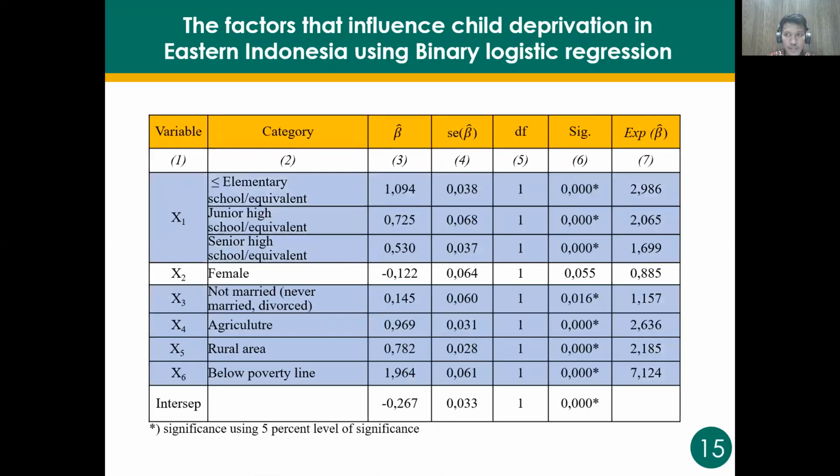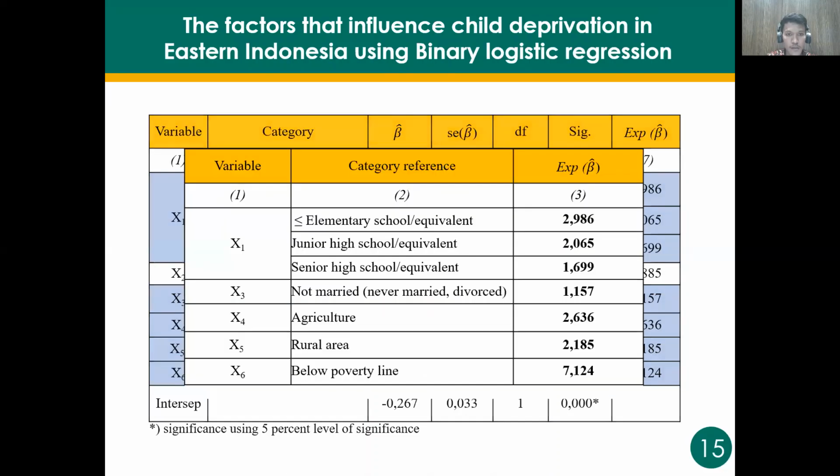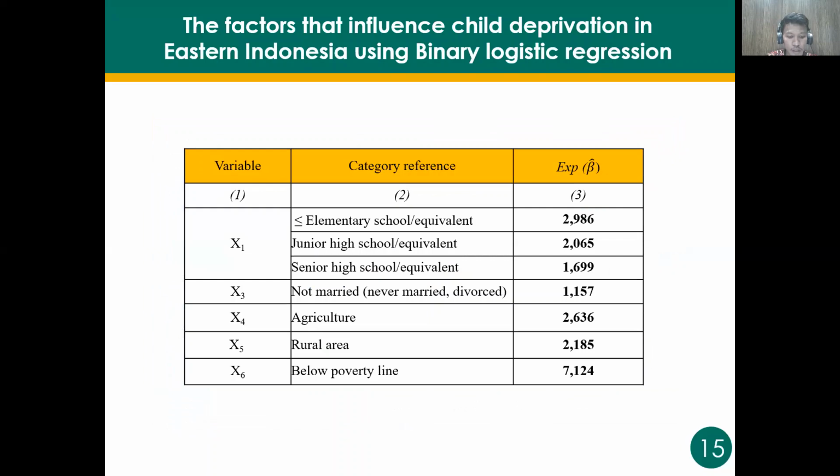From the 6 variables, 5 variables are significant and 1 is not significant. A child's tendency to be deprived is greater with the characteristics of lower head of household education, a head of household who does not have a partner, not married, never married or divorced, a head of household working in agriculture and living in a rural area, and from a household with income per capita below the poverty line.